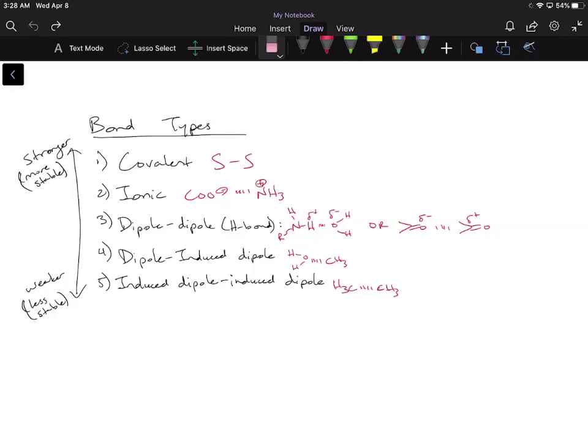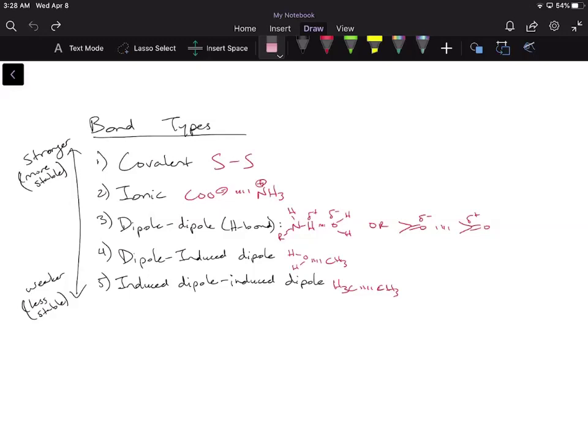Next, we're going to go to ionic bonds. Notice how it's a full negative charge interacting with a full positive charge. And then from there on, dipole-dipole is partial charges. Dipole-induced dipole is also partial charges, and induced dipole-induced dipole is also partial charges. So a way that you can categorize these different bonds inside your head, and I think it's a nice segue